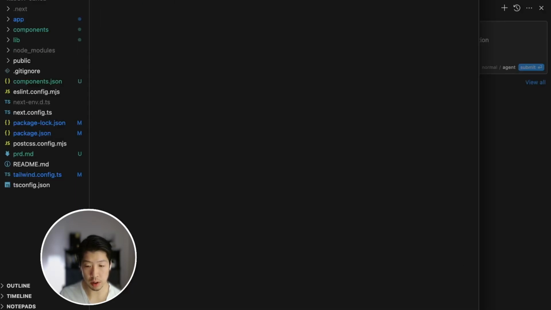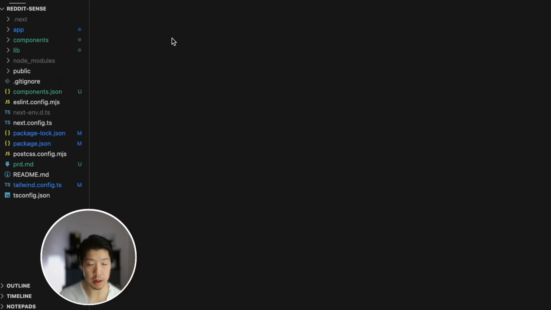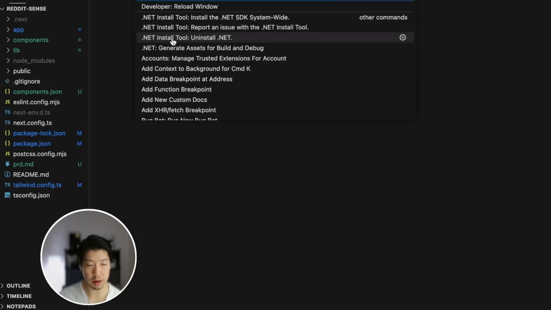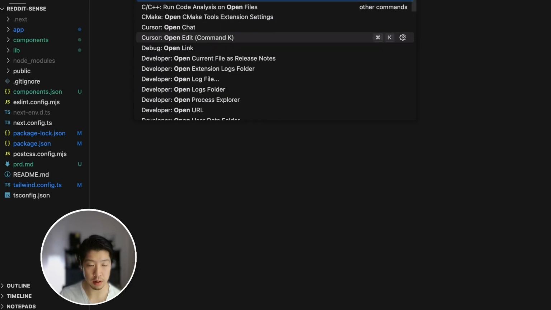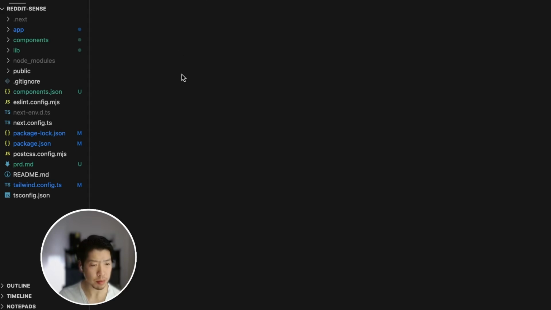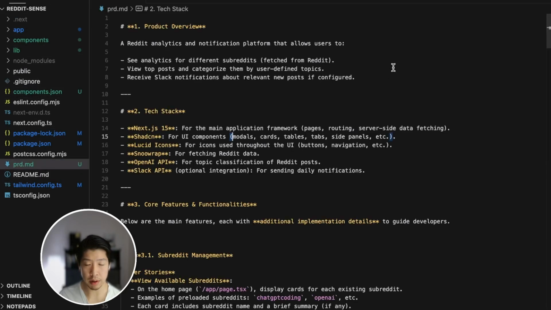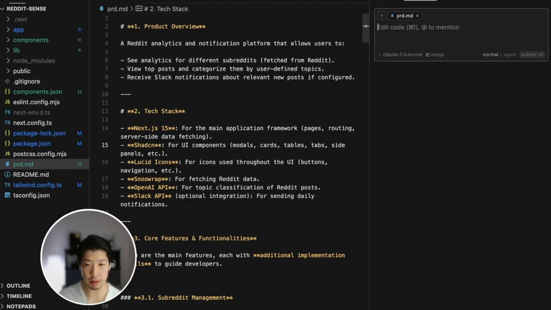You can also use the command palette in Cursor, which is Command Shift P, and Control Shift P if you're on Windows, and search for open recent, which will allow you to open any project. Okay, so now we're in here. Let's take a look at our PRD again, and we can finally start with feature development.